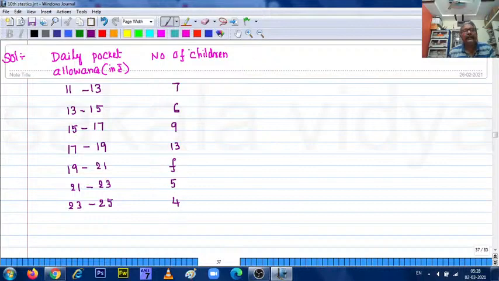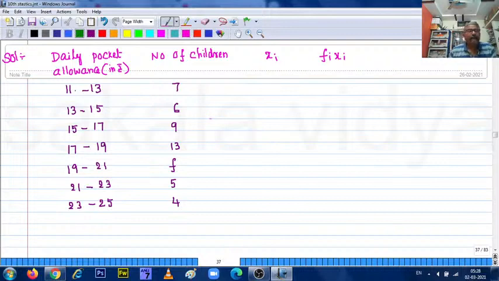So generally we find xi also. Here write down the mid value xi. Sorry, you need to do the direct method only. Next fi xi value.